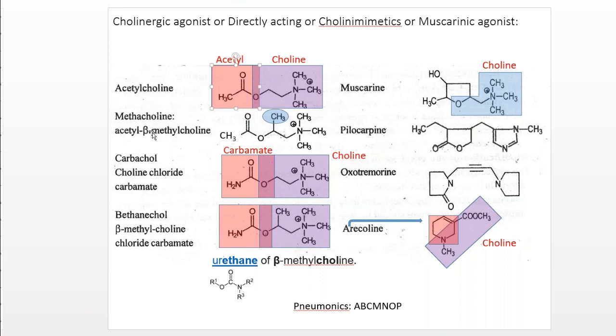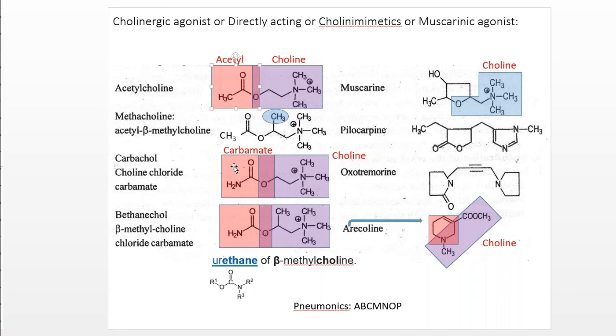If you want to remember the structure of methacholine, it is again an analog of acetylcholine, but the only difference is that at the beta carbon to the nitrogen there is a CH3 group. That is methacholine. Then carbachol has a carbamate structure.